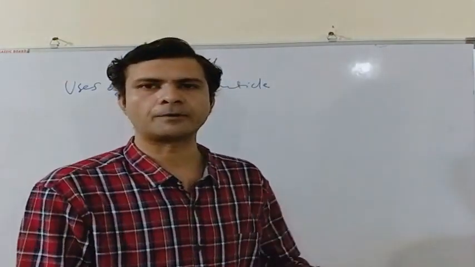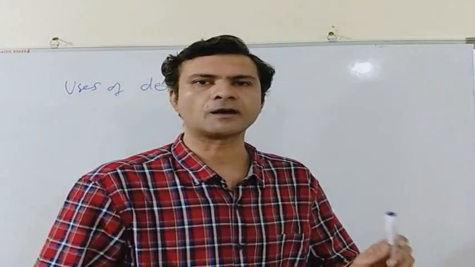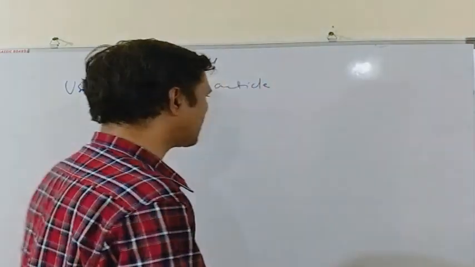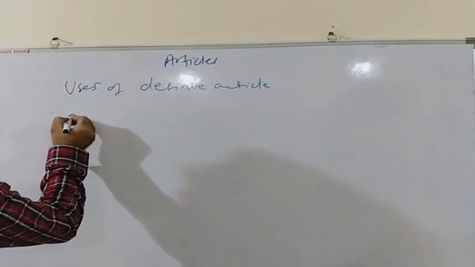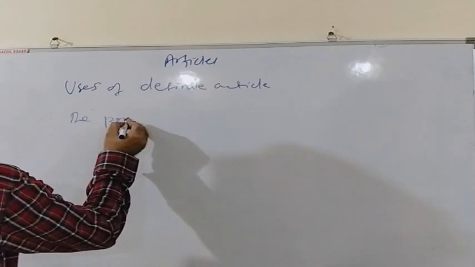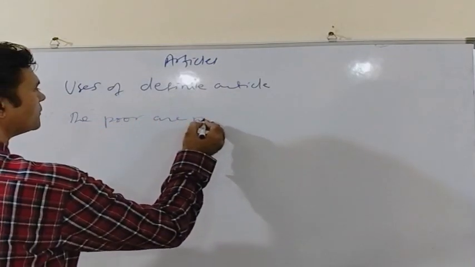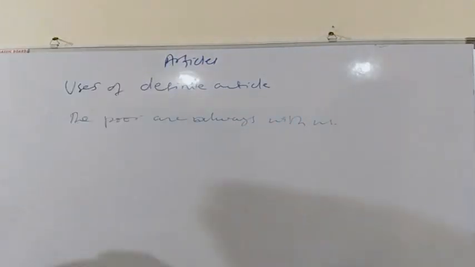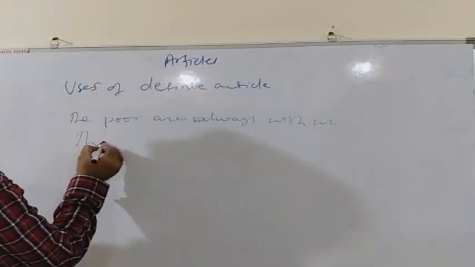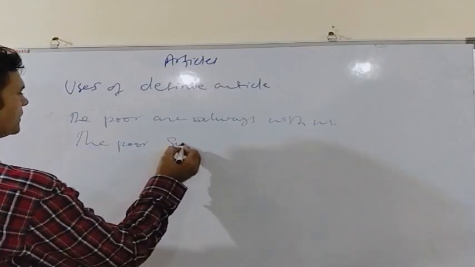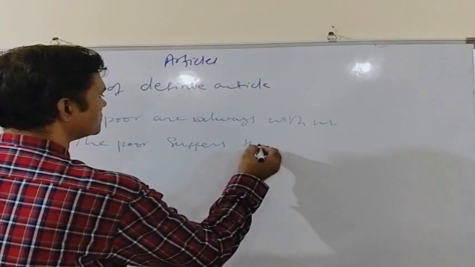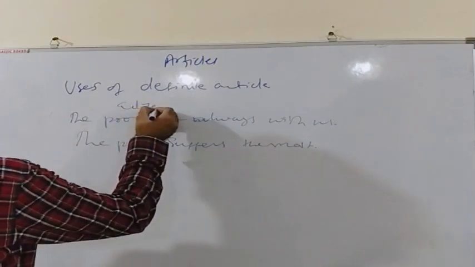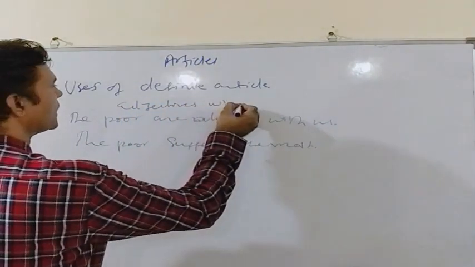We also use "the" before adjectives when the noun is understood. It is not present in the sentence but it is obvious. As for example, the poor are always with us. Or the poor suffer the most. So we use "the" before adjectives when the noun is understood.